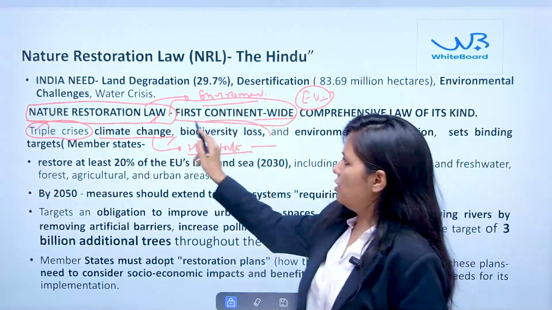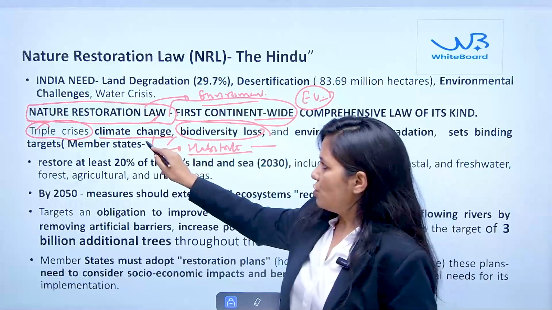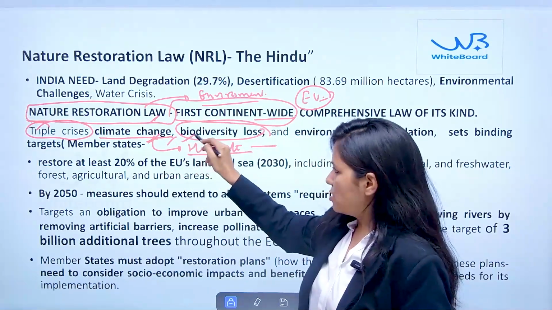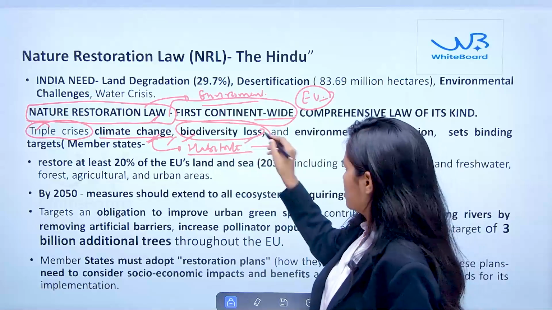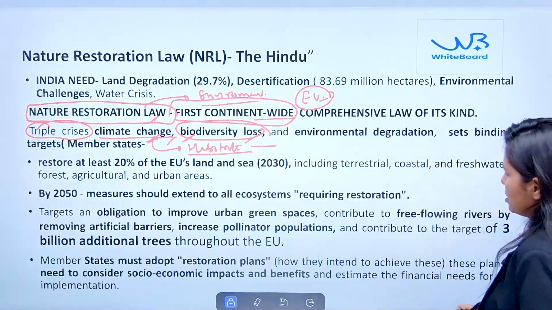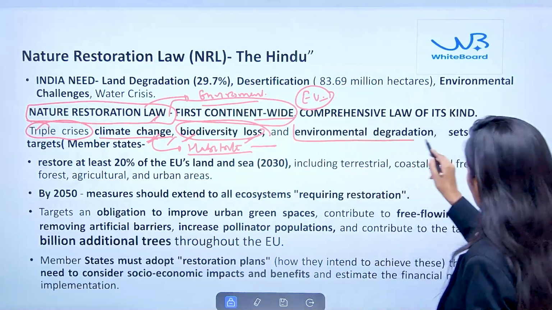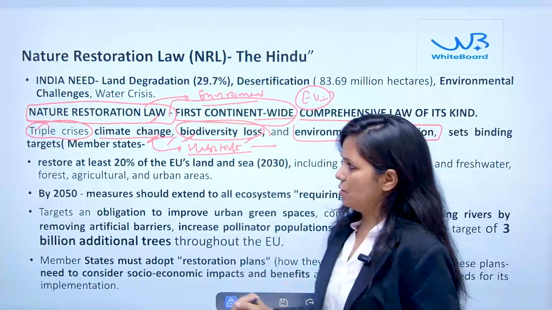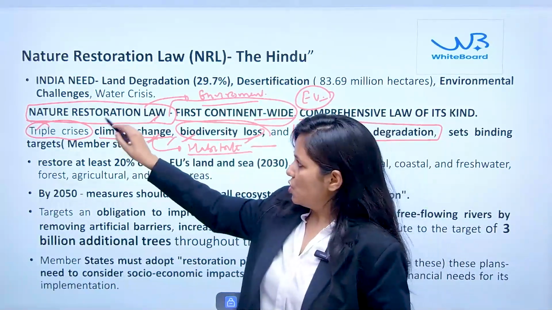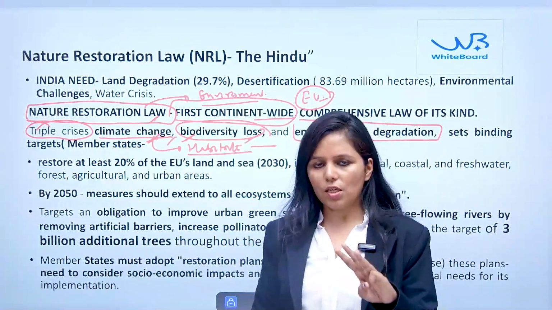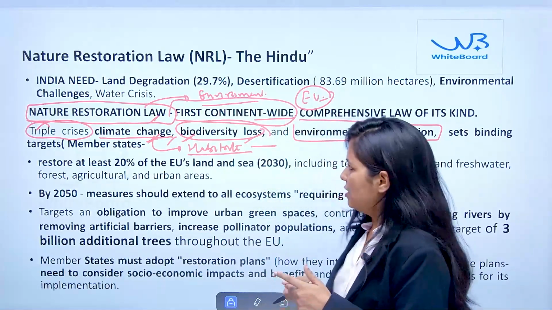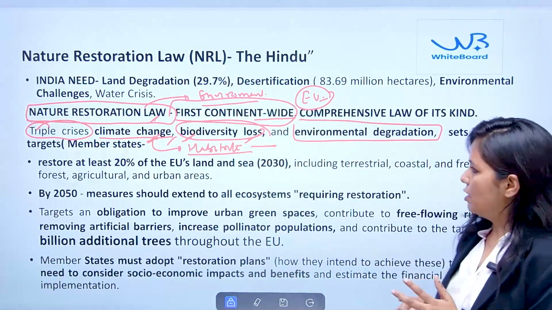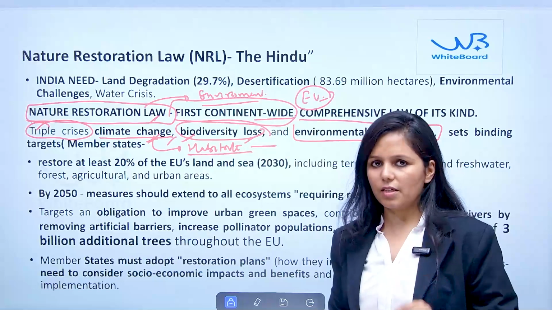So the second challenge, which we can easily understand, because of climate change, that this law is going to deal with is biodiversity loss, and the last is environmental degradation. Fine. So this Nature Restoration Law is going to deal with the triple crisis: one is climate change, second is biodiversity loss, and the third is environmental degradation.